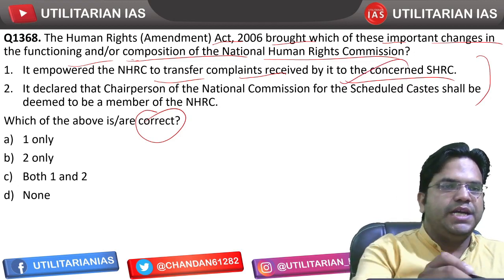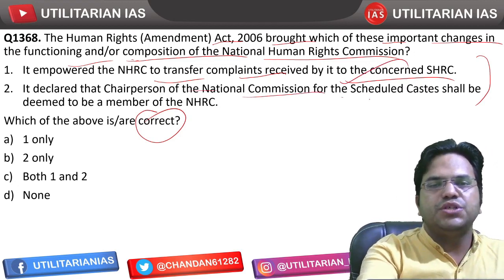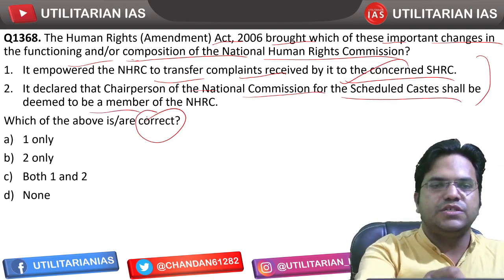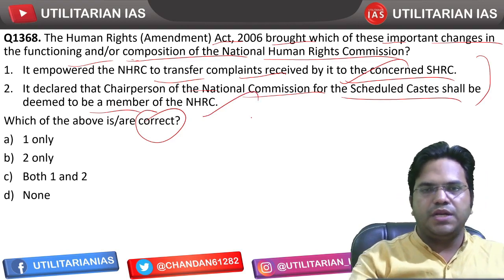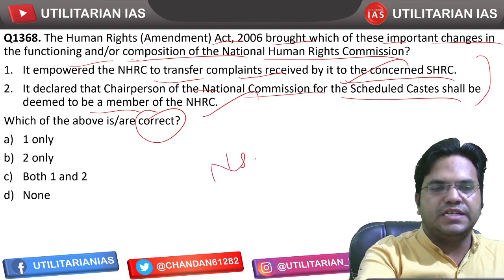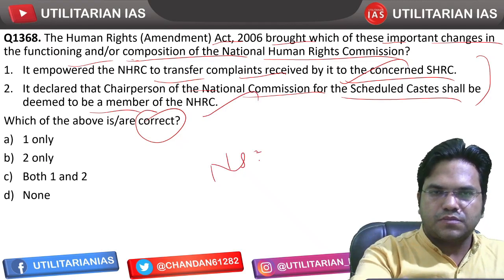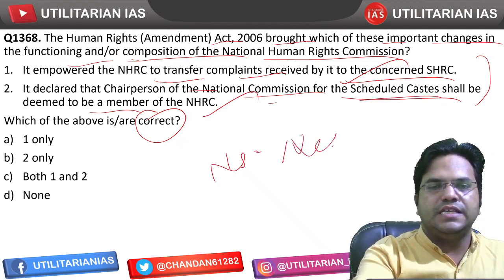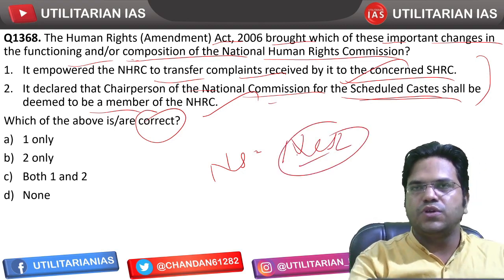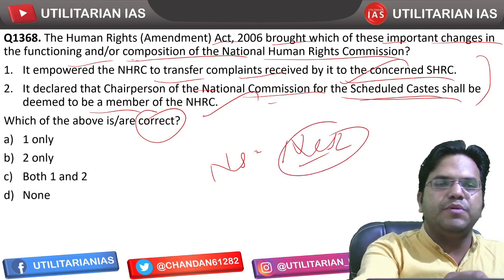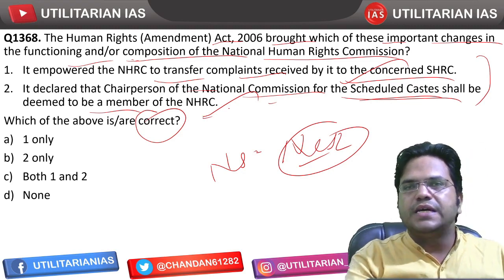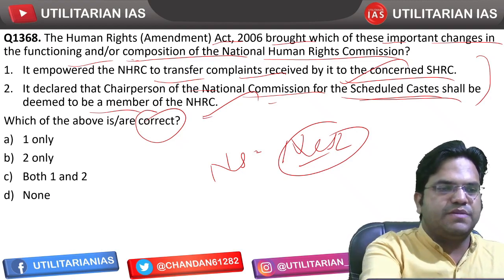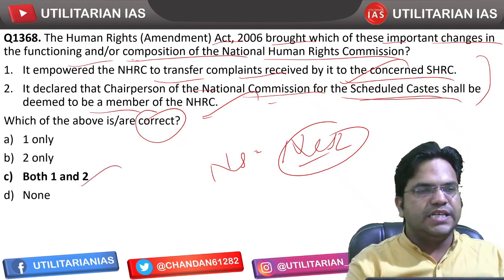It declared that the chairperson of the National Commission for the Scheduled Castes shall be deemed as a member of NHRC. So this is also absolutely correct. Why? The chairman of the NCSC, National Commission for Scheduled Castes, is a member, because most of the crimes are against weaker sections, so they were also brought in as members. So both the statements happen to be correct. C is going to be the correct answer.